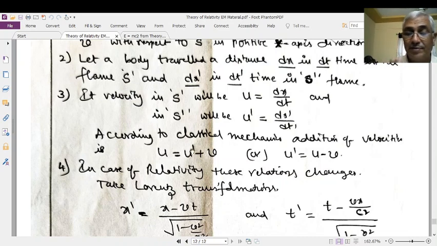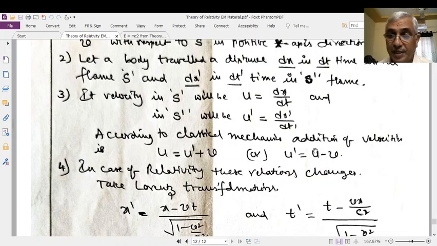That is very well known to you, from your Newtonian mechanics. This is the Newtonian mechanics equation. If you want u prime, the velocity measured by the moving frame, it is obtained from the velocity measured by the stationary frame minus the relative velocity between these two frames.